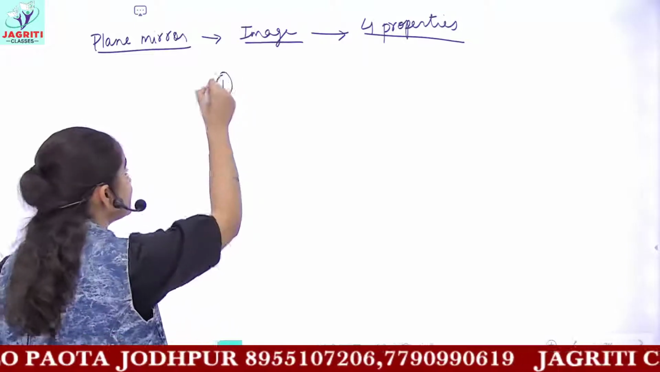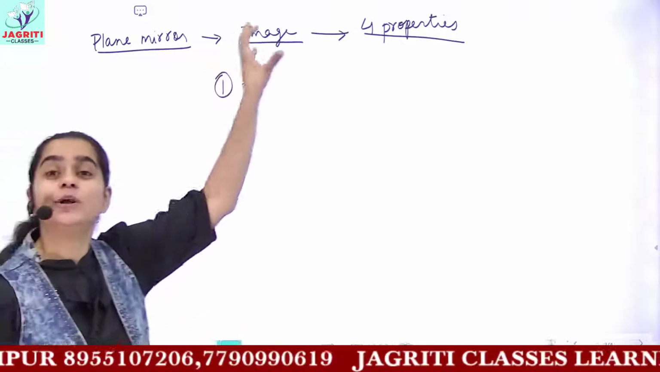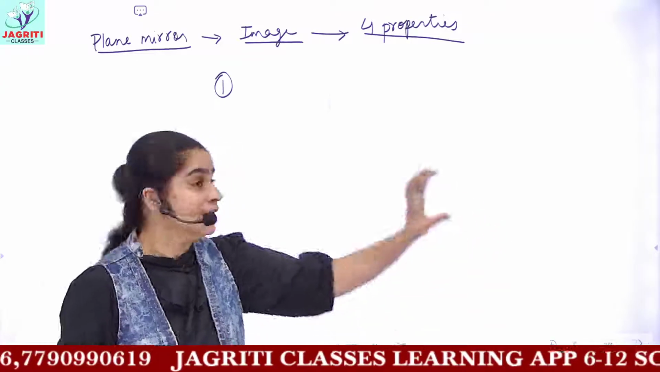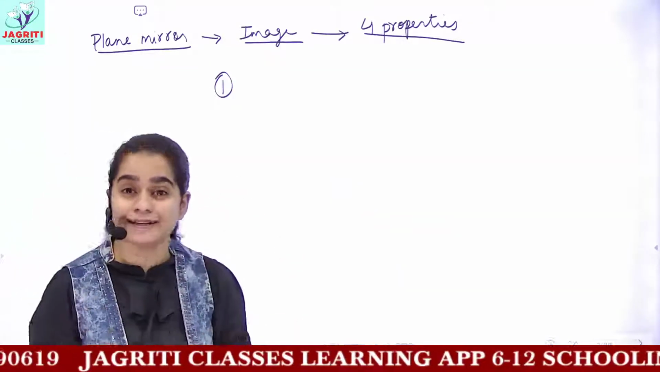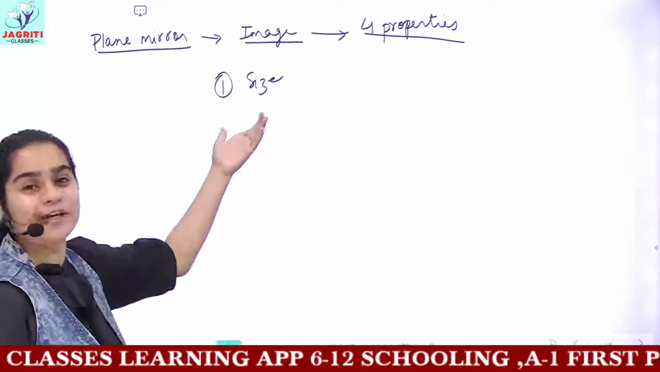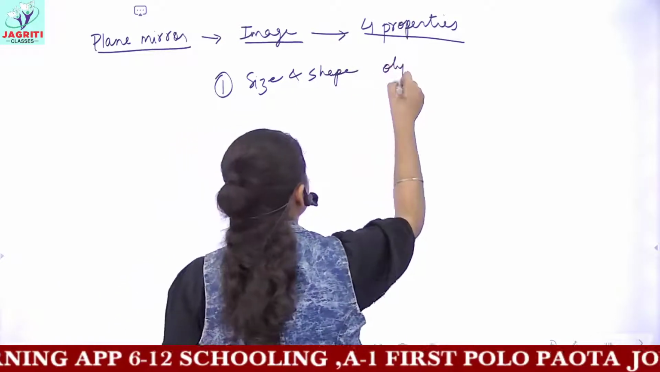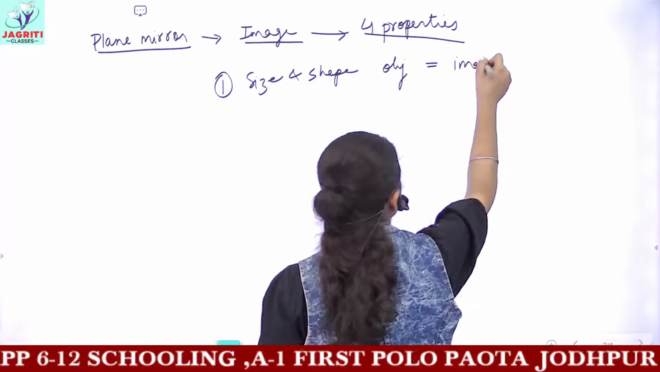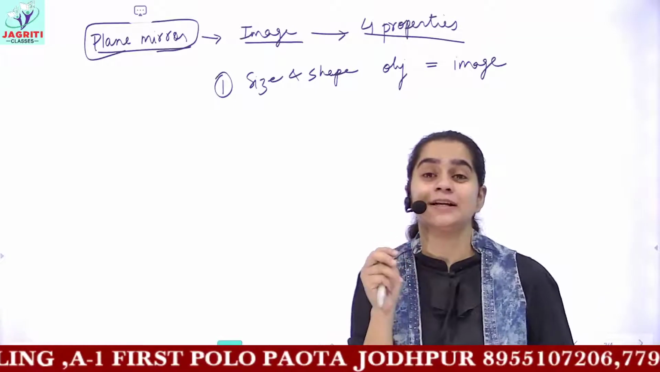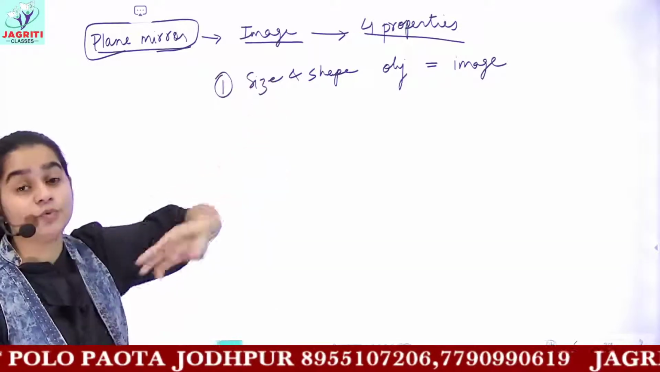Among those, the first and the fourth points which we discussed are that the size of the object is always equal to the size of the image, and the shape of the object is equal to the shape of the image. The first and fourth points which I wrote yesterday, you can include both of them in a single point. You can write: size and shape of the object is always equal to the size and shape of the image formed whenever you are talking about a plane mirror. Okay, the example for a plane mirror is what? The dressing mirrors which we have in our homes.